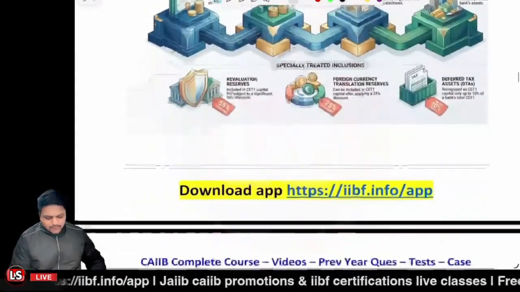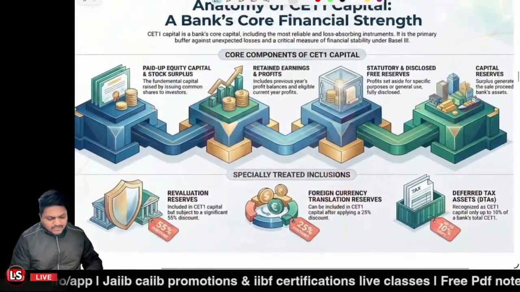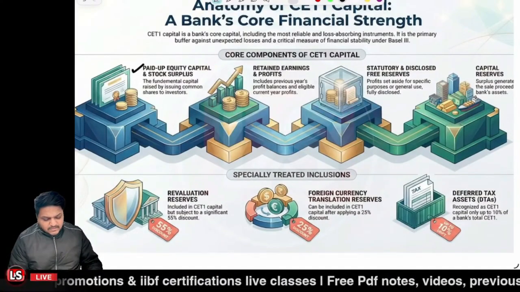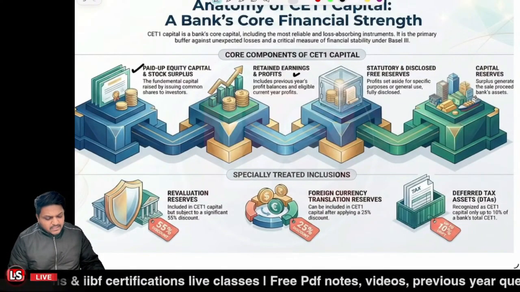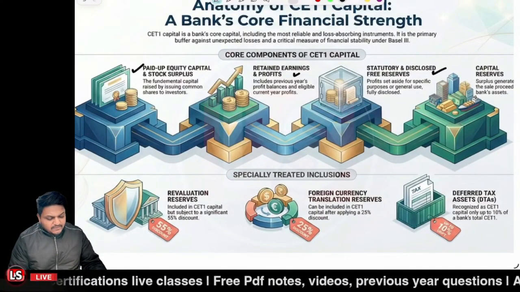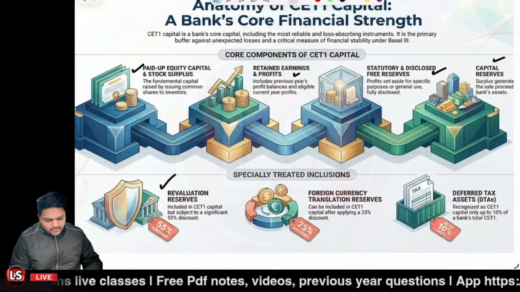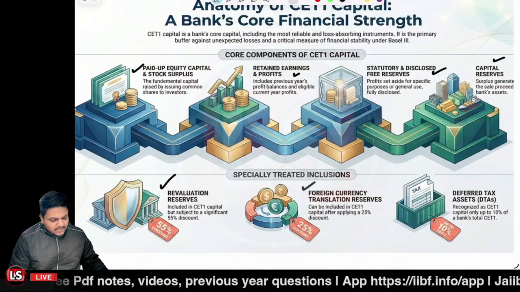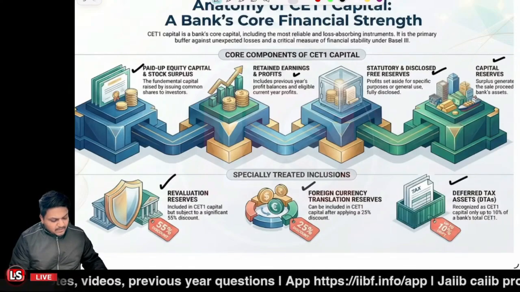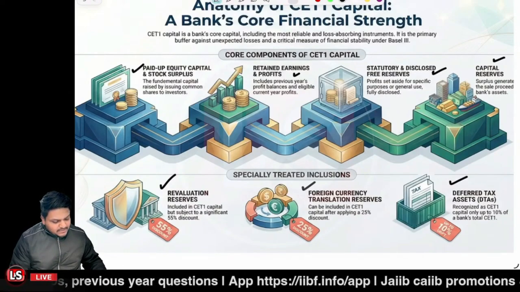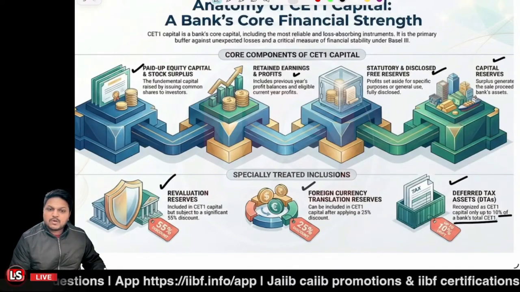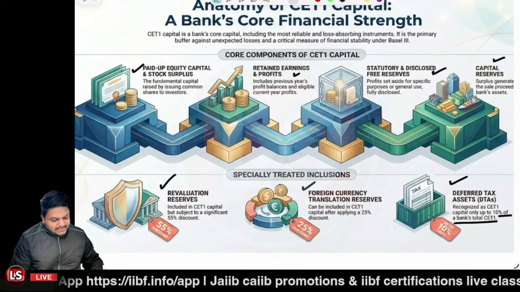Now, let's move further. These are all the 10 points that we just discussed: paid up equity capital, stock surplus, retained earnings and profits, statutory and disclosed free reserves, capital reserves, revaluation reserves at a 55% discount, foreign currency translation reserves, and deferred tax assets. But only up to 10% of the bank's total CET1 capital can be considered if we are talking about deferred tax assets.